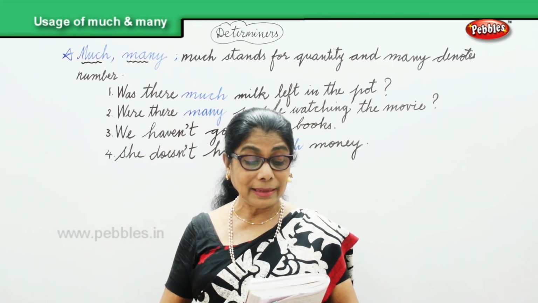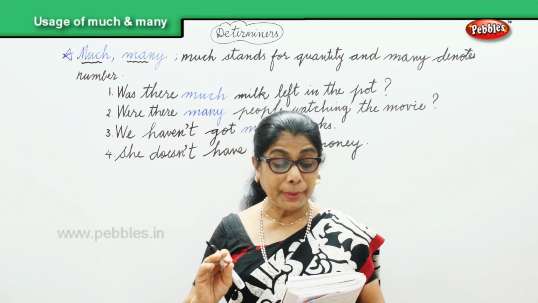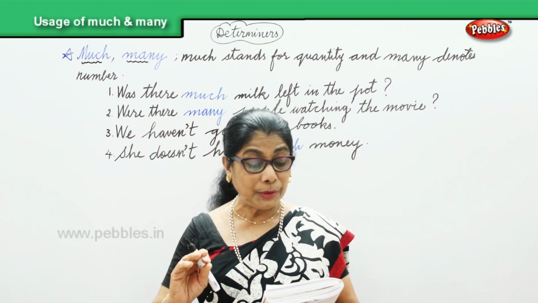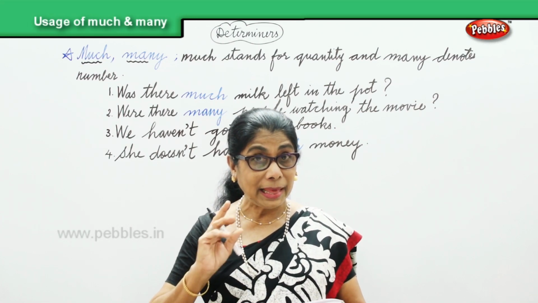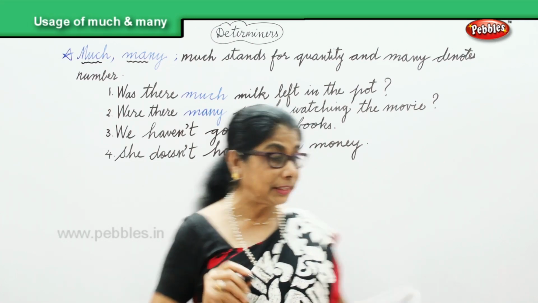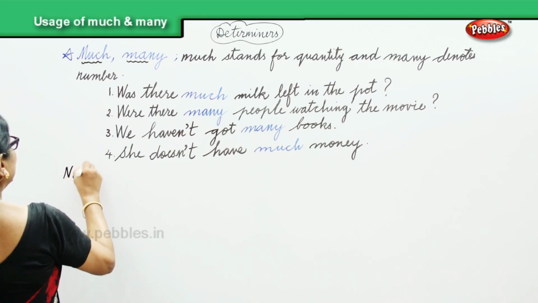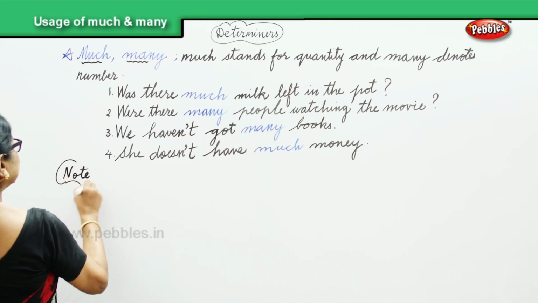Now, let us remember expressions that may be used instead of many. Let's note this.